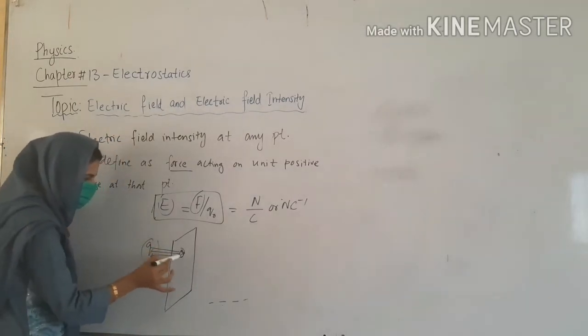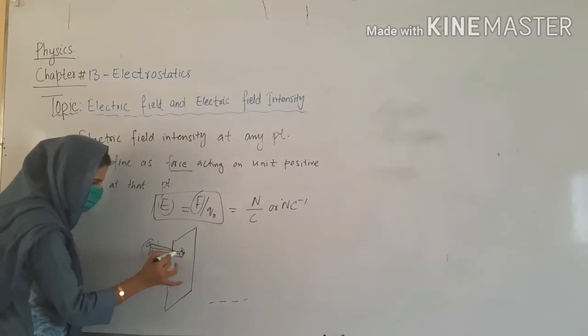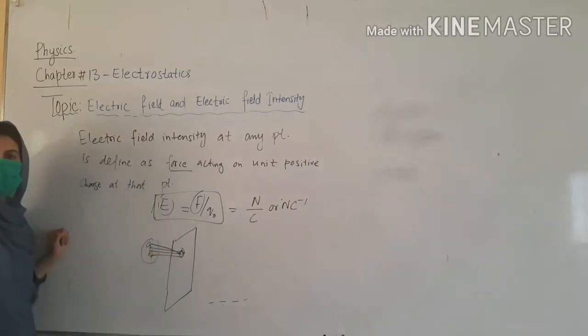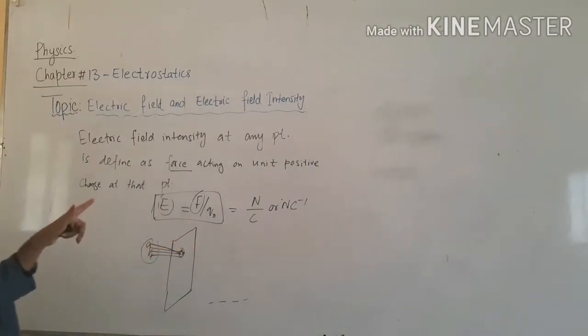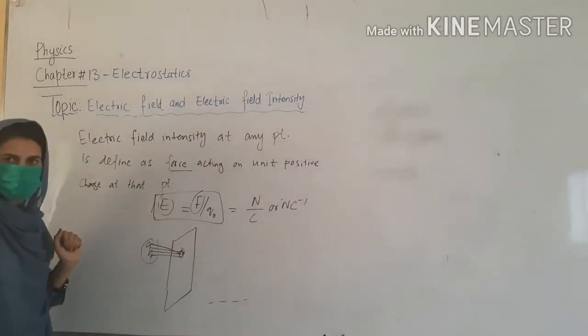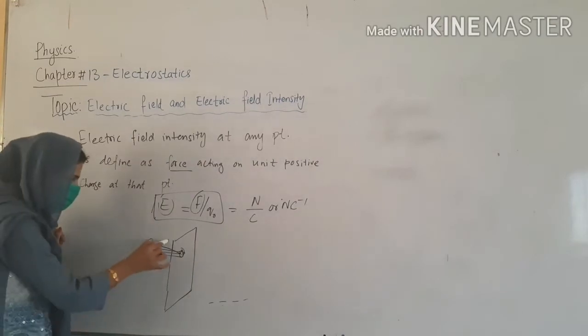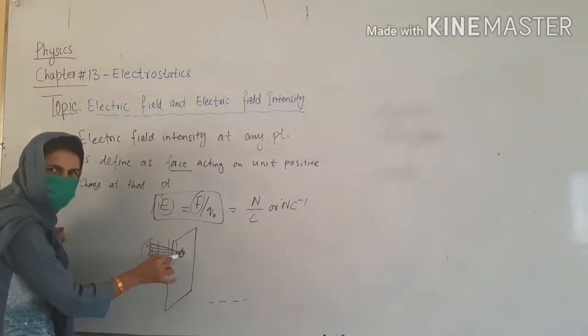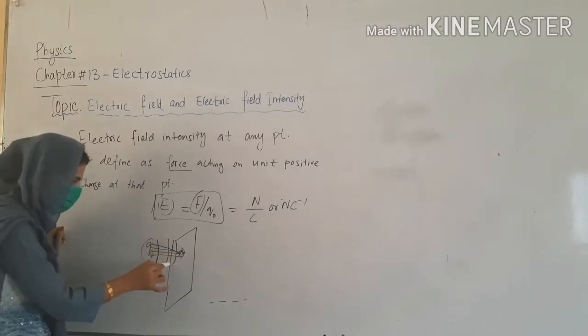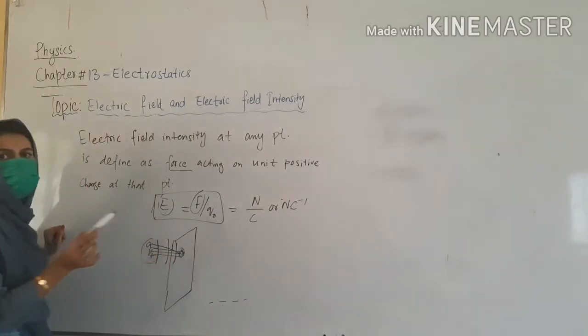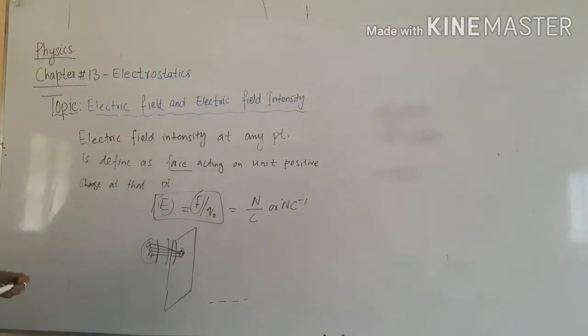This charge is applying a force on the test charge. How strong is this force? This is called electric field intensity. Is it clear? The region where it exerts a force is called the electric field, and the strength of this electric field, that is the electrostatic force applied on this charge, is called electric field intensity. Is it clear now?